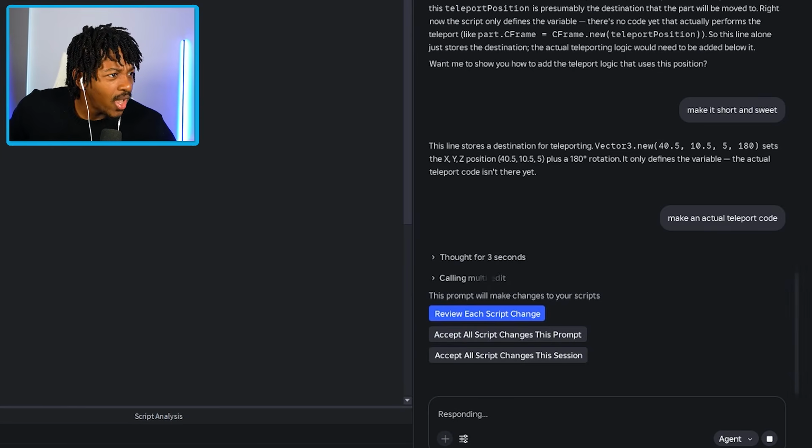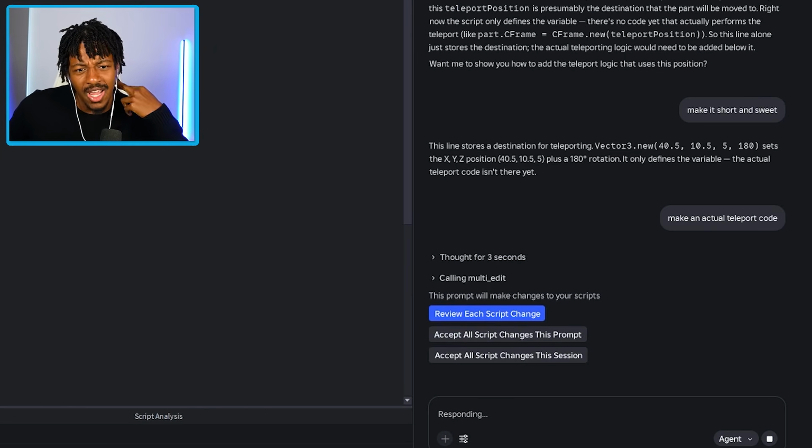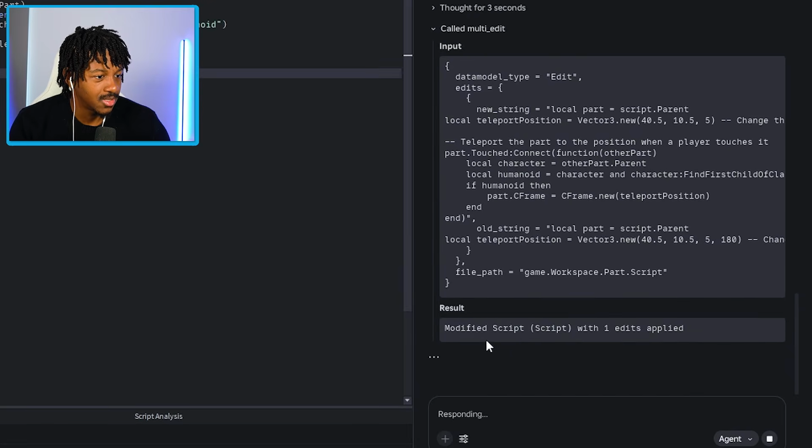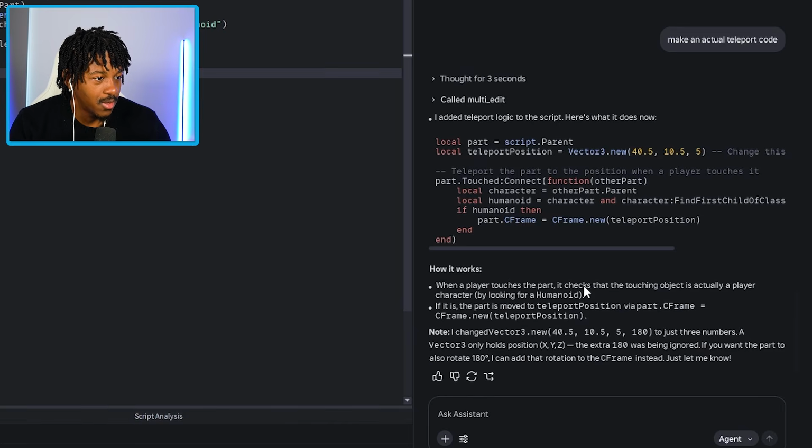Wait, so AI is ultimately embedded into Studio already? I thought I was going to have to download Claude again, open up my new membership and then add it in here. You mean to tell me it's already in here? Calling multiple edit. I'm just going to accept how it works. When a player touches the part, it checks that the touching object is actually a player character by looking for a humanoid.